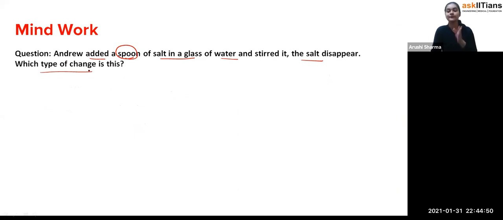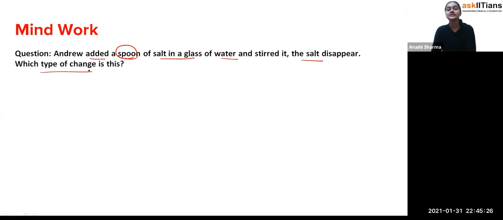Till then, when we have added the salt, at that point it is a kind of chemical change, because you can't see that salt again. But when you heat the salt solution, vapors of the water are formed, and we get salt only. So we are getting the salt back. That is a kind of reversible change, so that's the physical change. But when you dissolve the salt into the water and it disappears, if we are getting a new compound formed, then that is a chemical change.